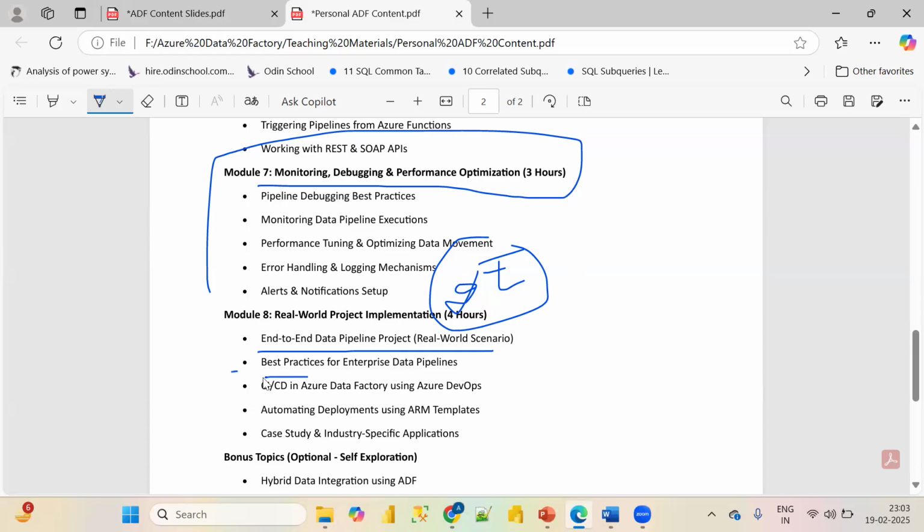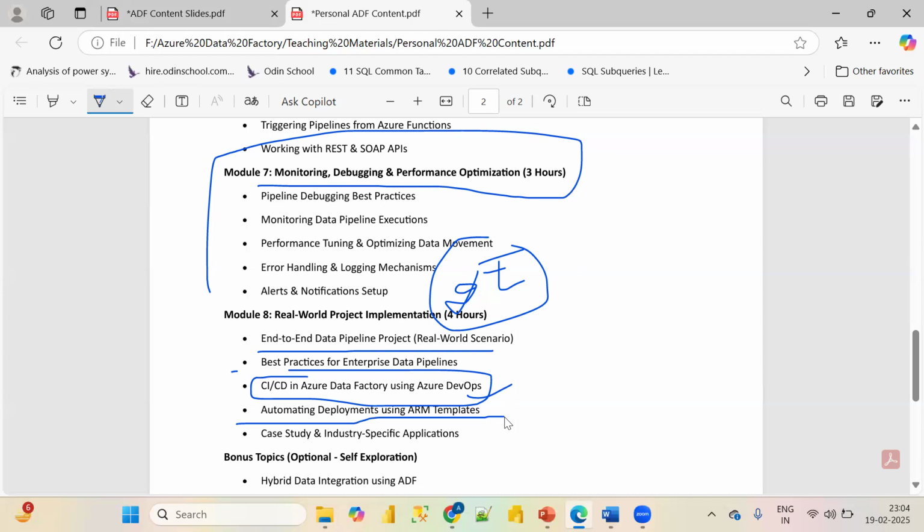And then we will go through CI/CD for Azure Data Factory, and how Azure Data Factory is used in Azure DevOps. CI/CD means continuous integration, continuous deployment. This is basically happening nowadays in Scrum whenever we are following the agile methodology, because in agile we are continuously integrating and continuously deploying the requirements. So we will study how Azure Data Factory is used in Azure DevOps, and how you can automate the deployments which we are doing with the help of Azure Data Factory.